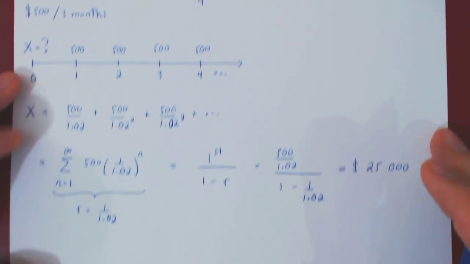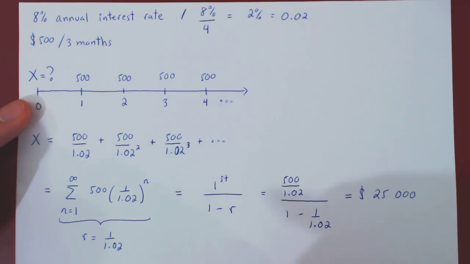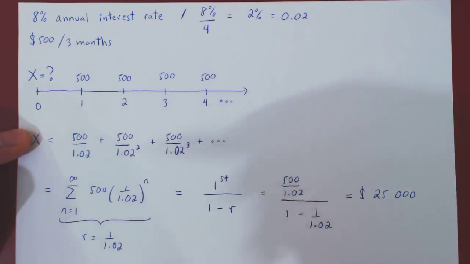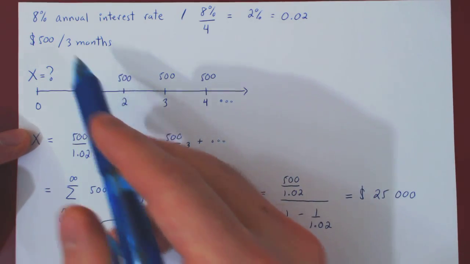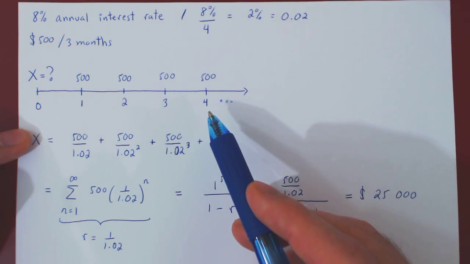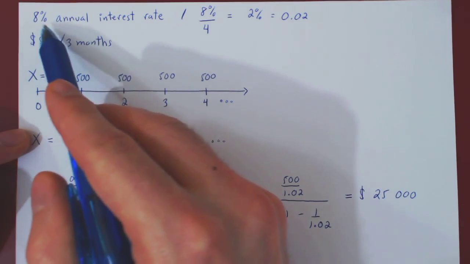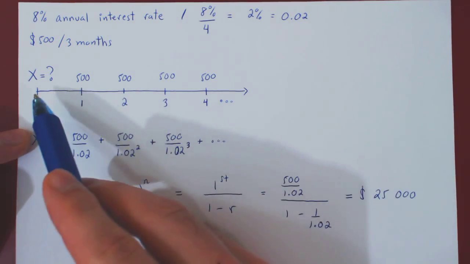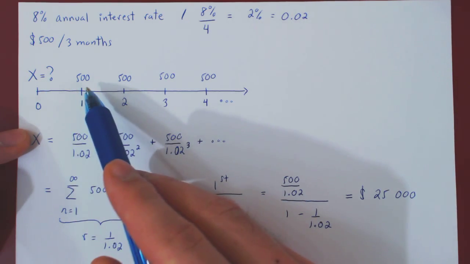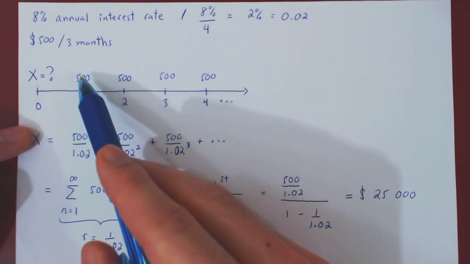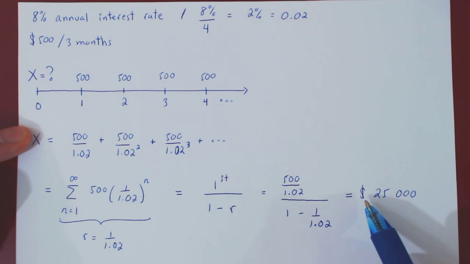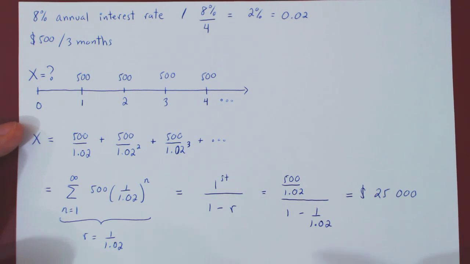And that's it. So, if a person wishes to set up a trust fund that will pay to some organization $500 every 3 months forever, the initial investment, if we are allowed an 8% annual interest rate compounded every 3 months, will give us a 2% interest rate for such a period. The initial investment to sustain this infinite number of payments of $500 must be exactly $25,000. And that's it.